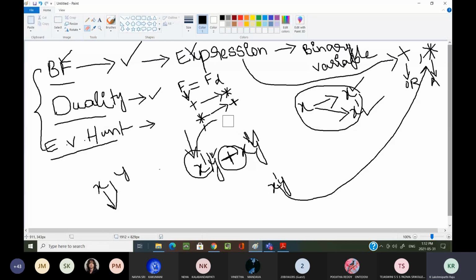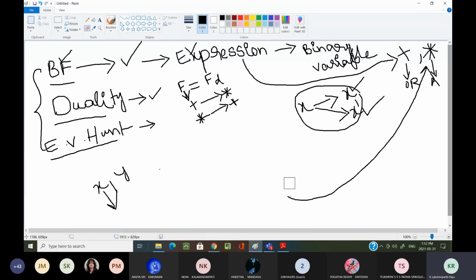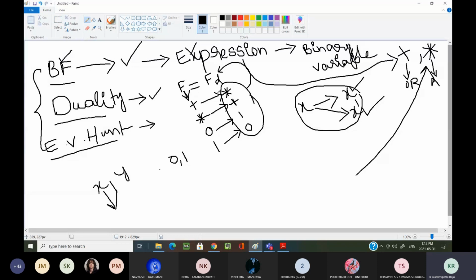Now we are not changing any variables. But if identity elements are there in the given expression, what are the identity elements? 0 and 1, these two we are considering as identity elements. If 0 is there in the given function, we replace it with 1. If 1 is there, we replace it with 0. After doing all these changes, whatever expression we get, we consider it as the dual of the given function f.